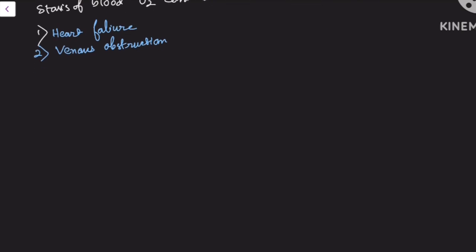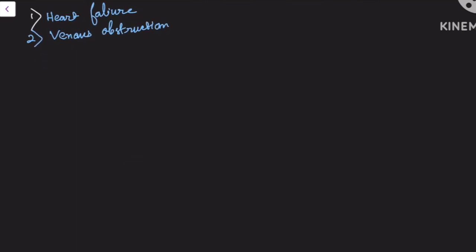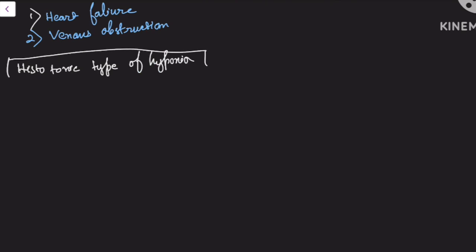The next type of hypoxia is the histotoxic type of hypoxia. This is nothing much. Here, the intracellular mitochondrial cytochrome enzymes that are involved in oxygen utilization are ineffective due to toxic chemicals.